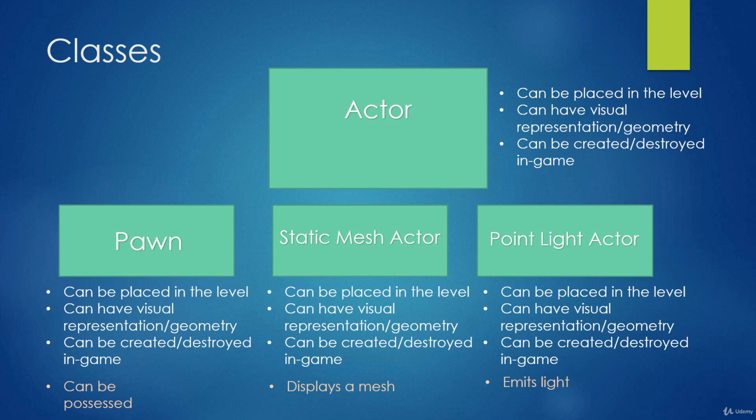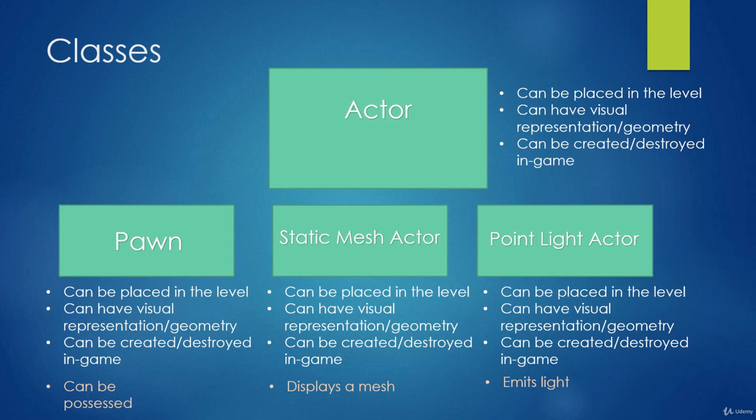For example, we may want to move the pawn around by hitting the arrow keys on the keyboard. So that's something that pawns are capable of doing. Now, that is not something that a static mesh actor has the capability of doing, but the static mesh actor has the feature that it basically displays a mesh. It has mesh information, and that's geometry. So we'll get into what meshes are and how to use them in the game.